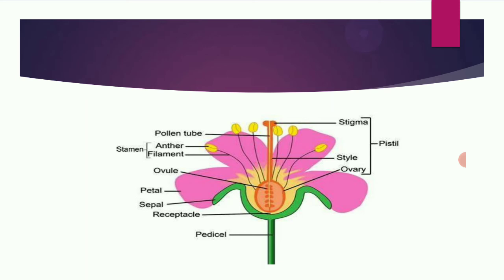Similarly, if a flower has only either a male part, the stamen, or a female part, the pistil, it is called a unisexual flower. These flowers are called incomplete flowers because they contain only one reproductive part, either male or female. Some examples are watermelon and cucumber. Unisexual means having a single reproductive part.